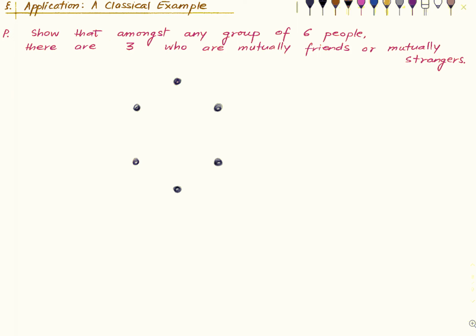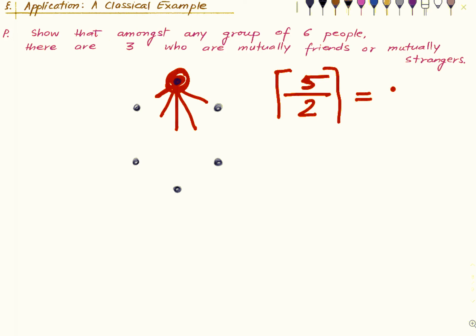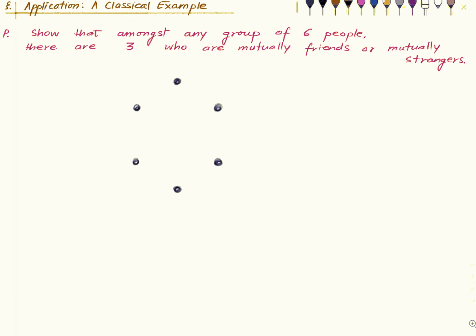Okay? So now, just focus on this first guy. There are 5 edges emanating from this guy. Some are blue in color, some are red in color. Okay, so 5 pigeons and 2 cages. Hence, there must be some color which is accommodating at least 3 edges. That's the pigeonhole principle. So, without loss of generality, let us say the red color appears at least 3 times.